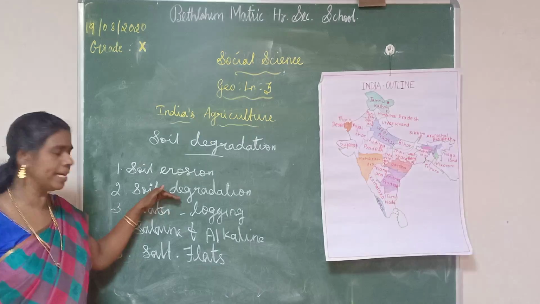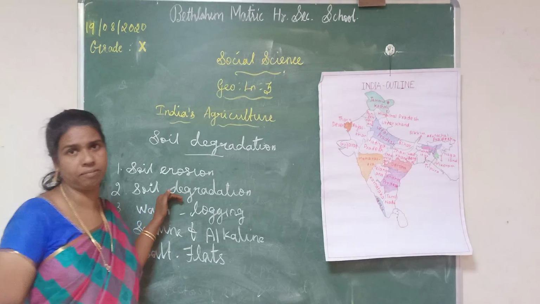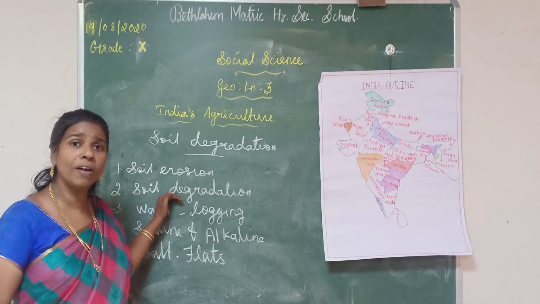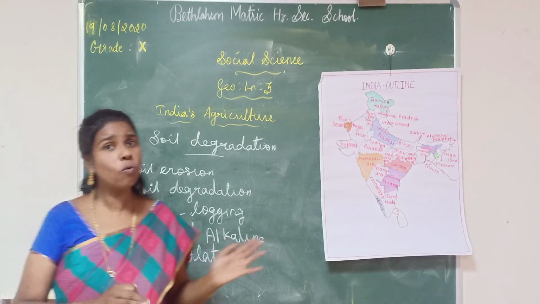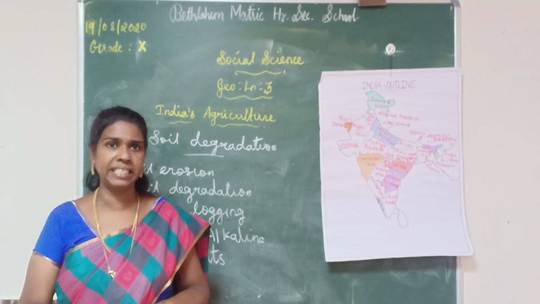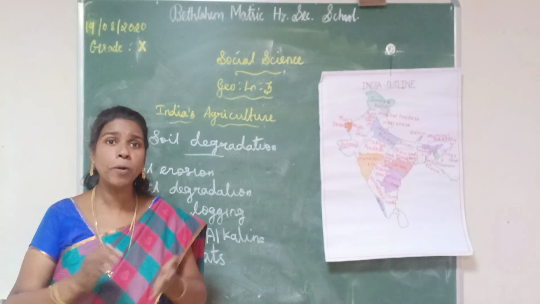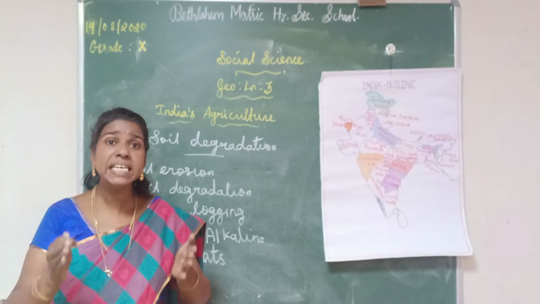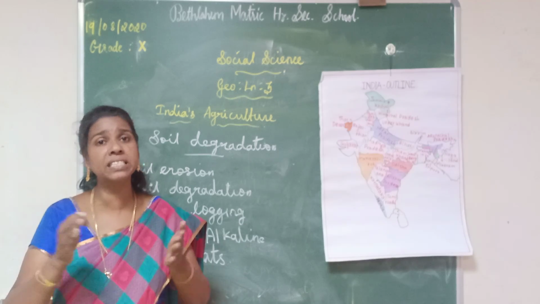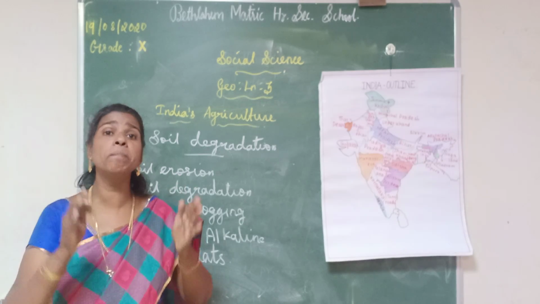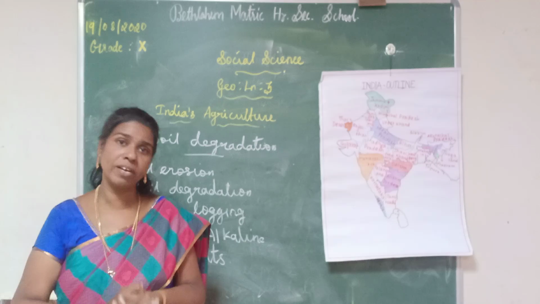Then the second one is soil degradation. Just now I explained about soil degradation. He said it is due to lack of organic matter, chemical properties, nature, minerals, water content, etc. in the soil. That is one of the main problems in Indian soil.